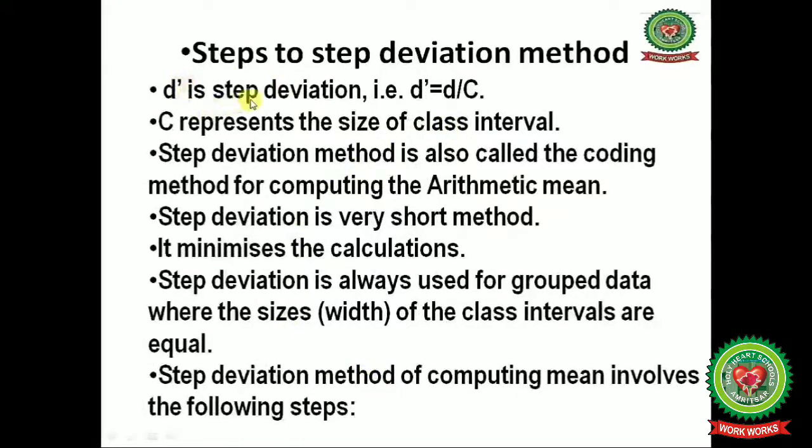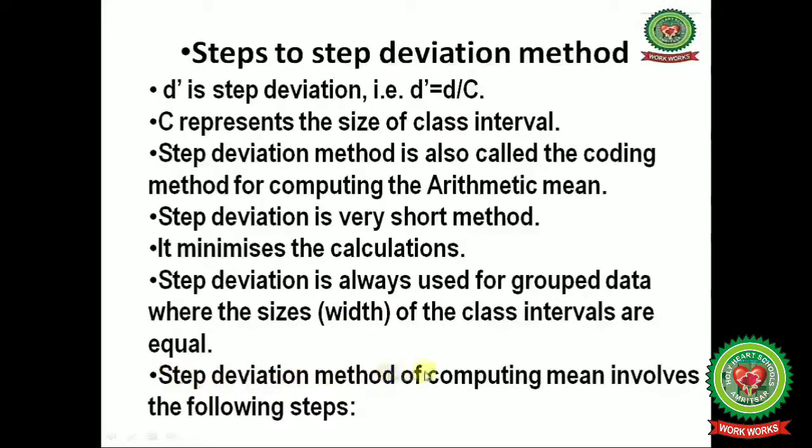Now D prime is the step deviation, that is D prime equals deviation divided by class interval. C represents the size of the class interval. The step deviation method is also called the coding method for computing the arithmetic mean. Step deviation is a very short method. It minimizes the calculations. It is always used for grouped data where the widths of the class intervals are equal.